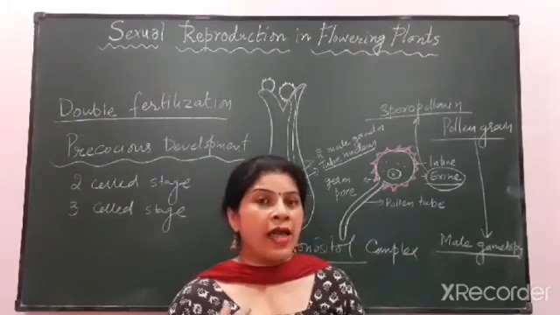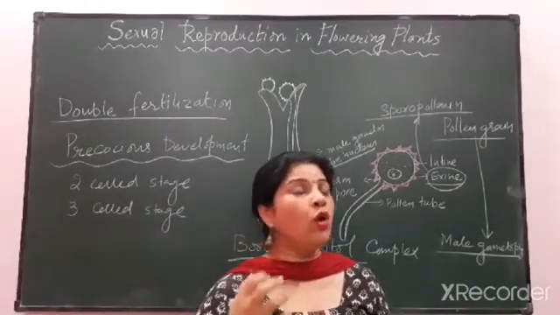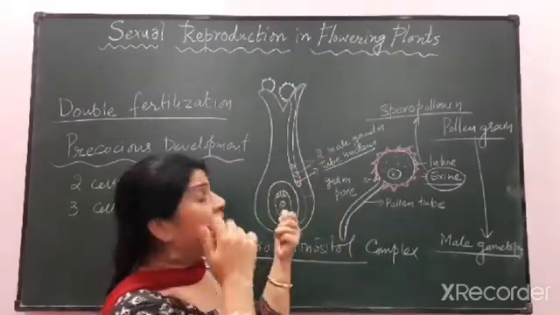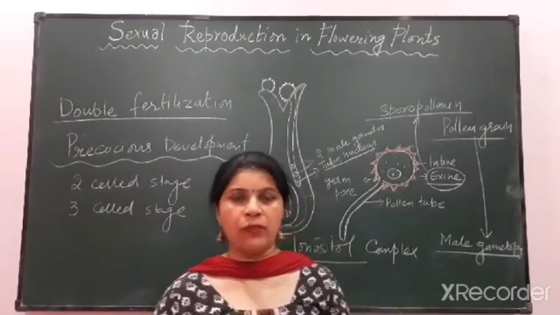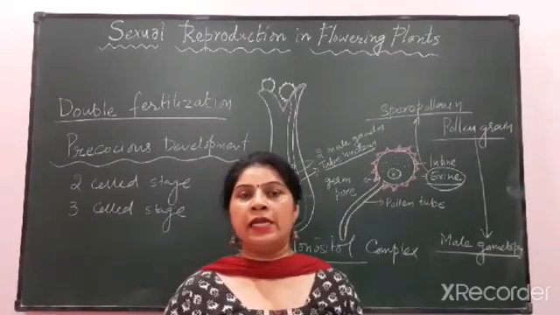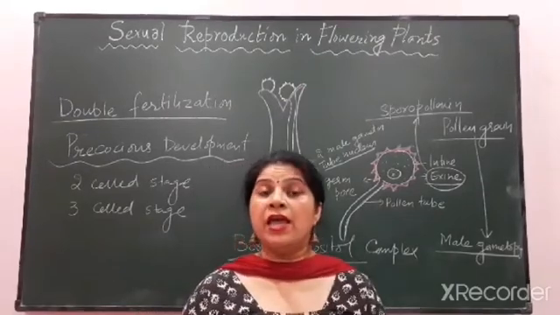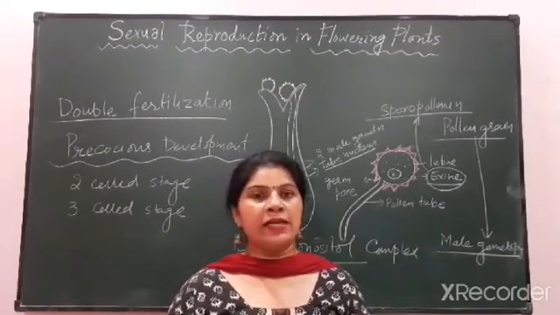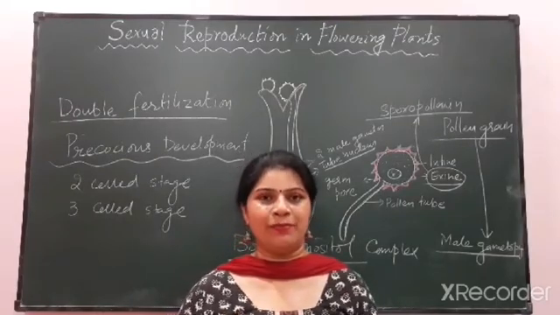So these chemicals are actually secreted by the synergids जो कि attract करेंगे pollen tube को towards the egg so that the pollen tube can reach up to the egg, and it should start the process of what? It should start the process of fertilization. Now fertilization was actually discovered by Strasburger in the year 1884, but the double fertilization was discovered by Navaschin, and it was discovered in Fritillaria and Lilium. So let us study this process of double fertilization in detail through this small video clip.